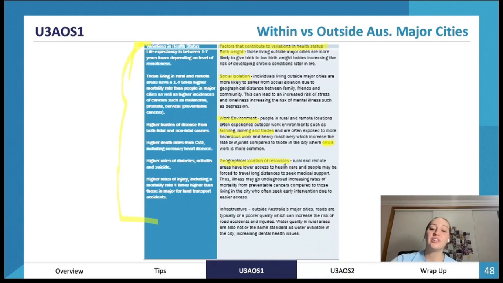The geographic location of resources, so the access to healthcare would be lower for those living outside major cities. They have to travel further to find healthcare, so it makes it harder for them to access it. Infrastructure, outside Australia's major cities, the roads are a lot less safe, which can increase risks of road accidents and injuries. Also, the water quality is not quite the same, which can increase dental health issues and impact their health as well.